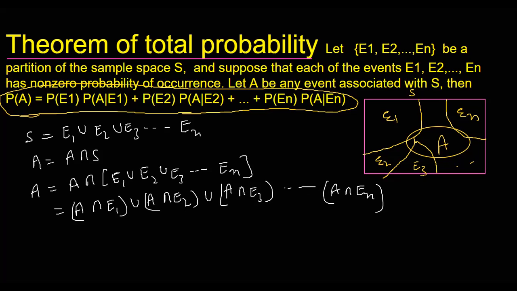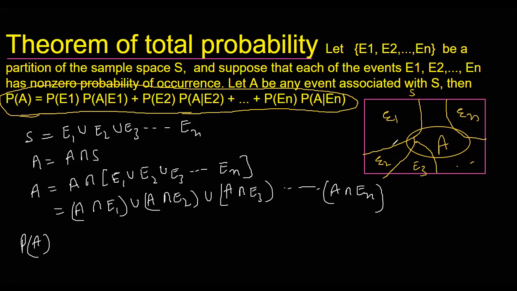So now if we would like to find the total probability P(A), it will be P of A intersection E1 union A intersection E2 union A intersection E3, and so on.